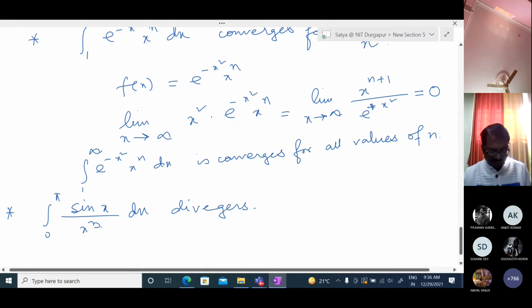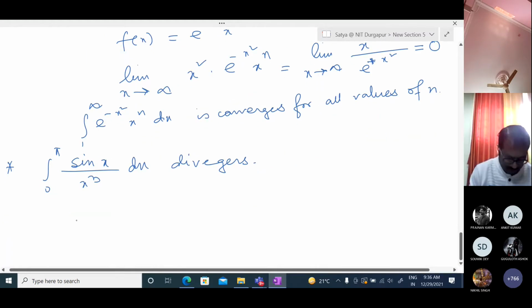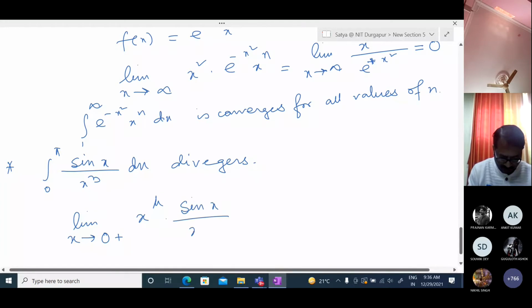And this is type 2. You see this limit, so what we will do? We will take limit x tends to a plus, so here 0 plus, of (x minus a) to the power mu into f of x. So it is sin x over x cube, and we need to show it diverges.